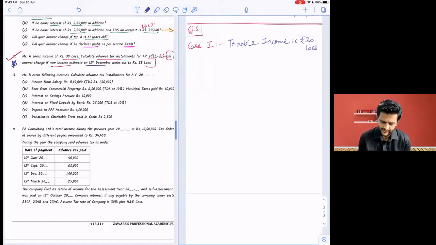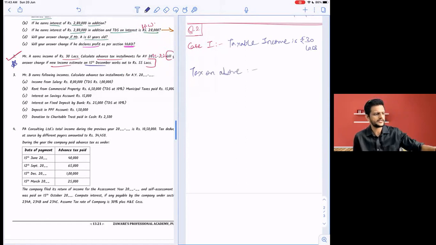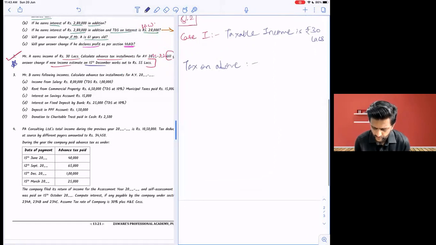Taxable income is 30 lakhs. Therefore, the tax on above, that is tax liability: on 20 lakhs, 30% is 6 lakhs. And the earlier amount, 1,12,500, plus 6 lakhs is 7,12,500. That is basic tax.